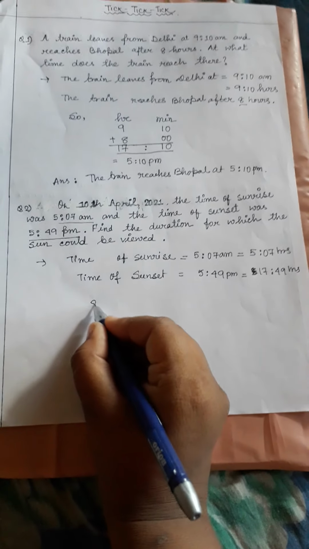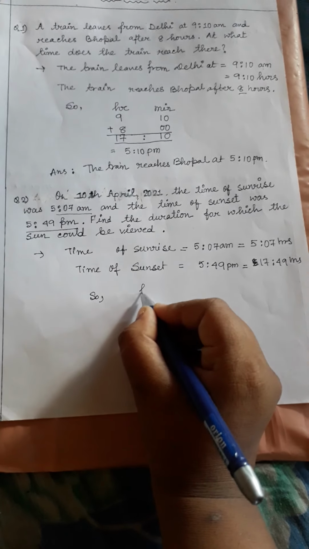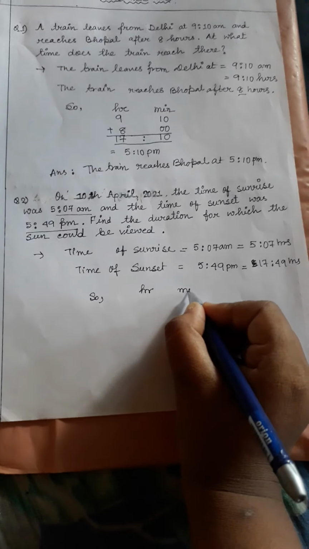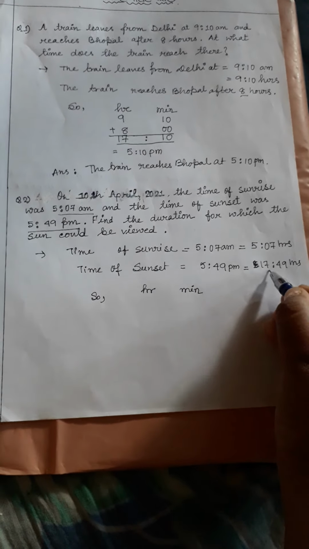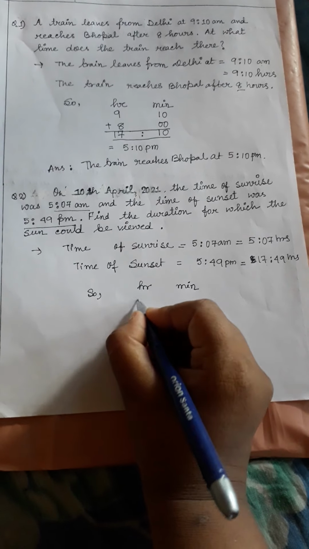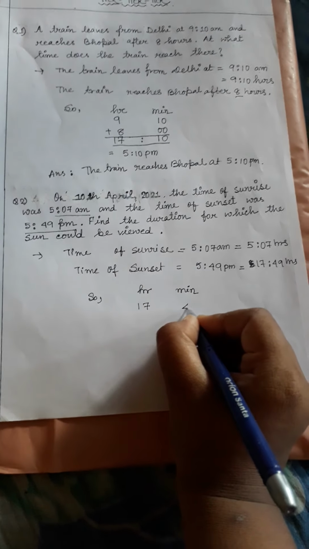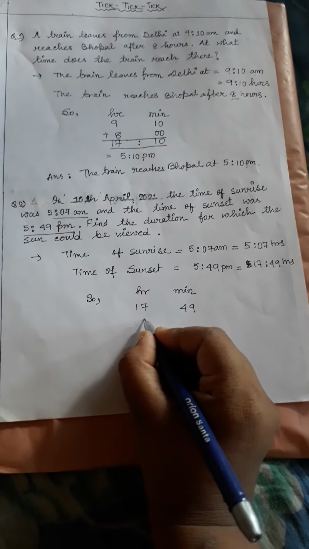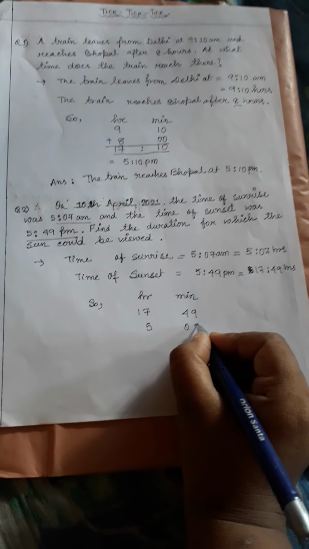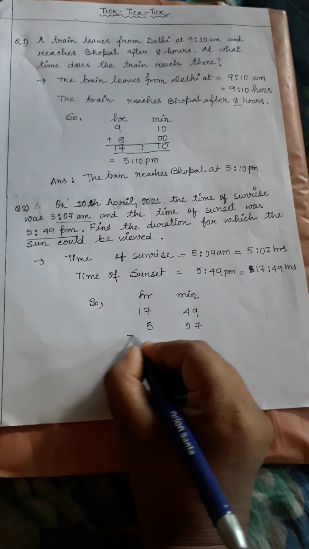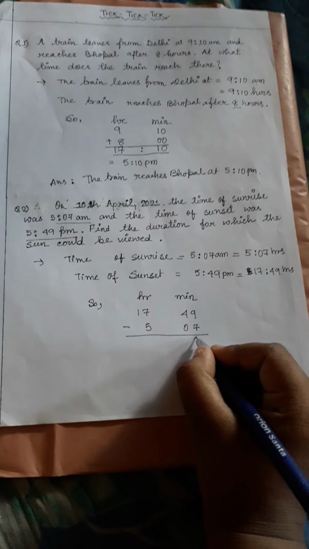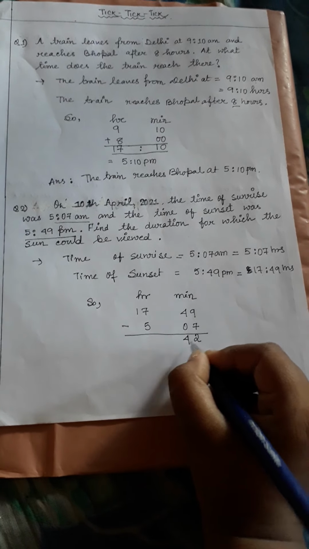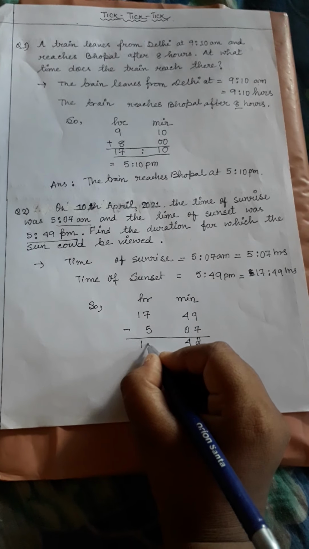So now it's very easy. We have to make two columns, hour and minute, and we know the bigger one will be at the upper, that means 17 and 49, and here it will be 5 and 7. Next we will do the subtraction. 9 minus 7, that is 2. 4 comes down and here it will be 12.